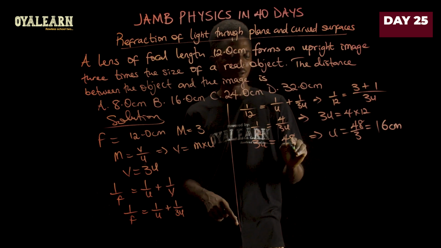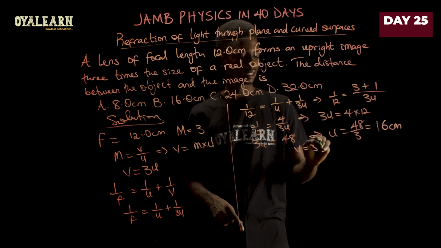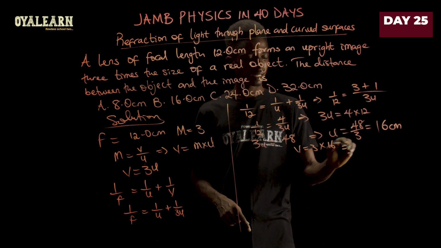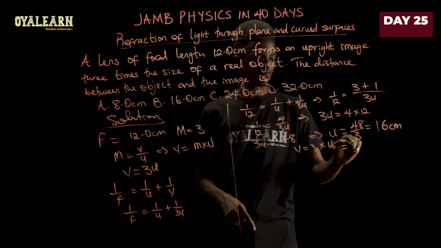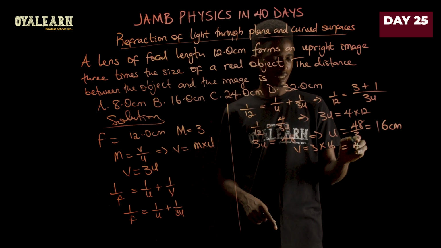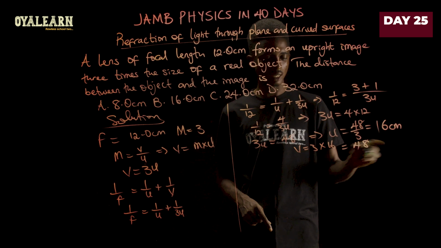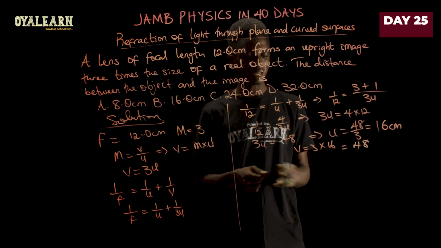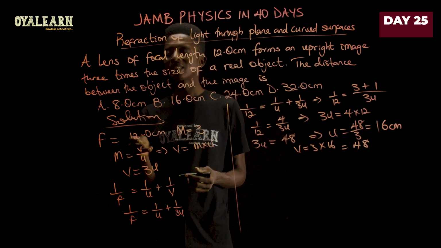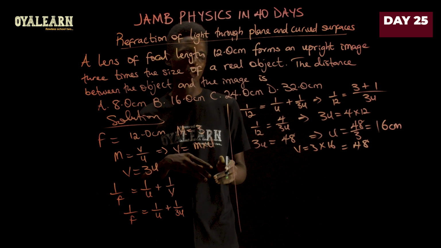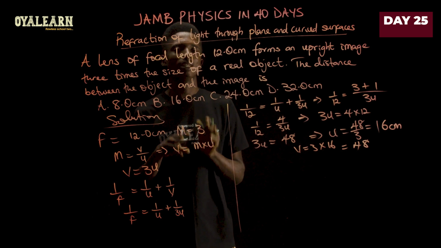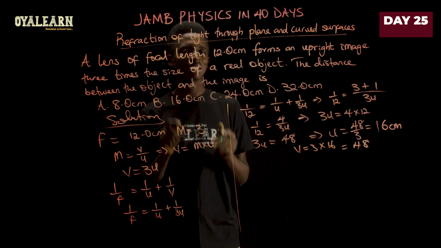And then we can say V equals 3 times U, which is 16. 3 times 16 is 48. So V is 48. Working with this, we can then go on to find the distance between the object and the image. Now, since we get positive answers for U and V, that tells us it's a real image.